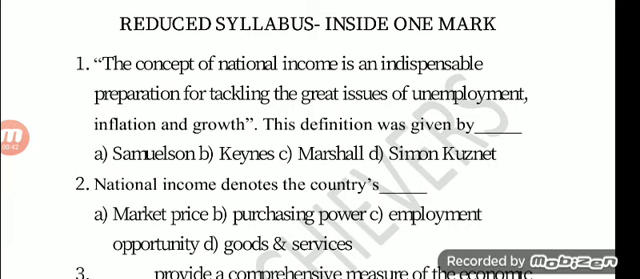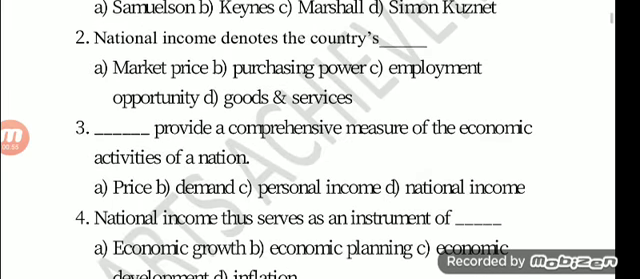Next, second one, national income denotes the country's dash. Option A market price, option B purchasing power, option C employment opportunity, option D goods and services. The answer is option B purchasing power. Third one, dash provides a comprehensive measure of the economic activity of a nation. Option A price, option B demand, option C personal income, option D national income. The answer is option D national income.